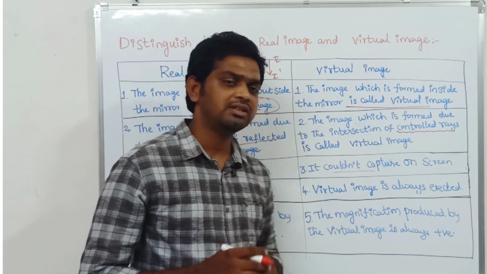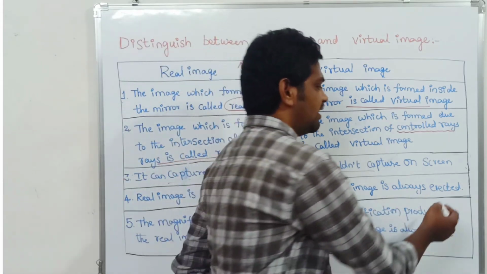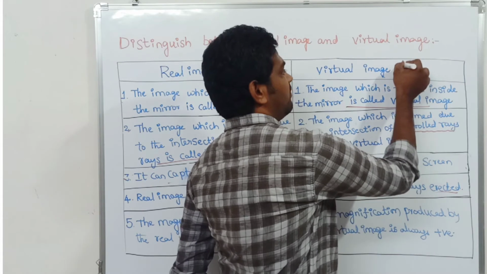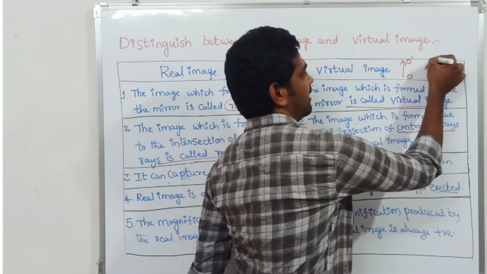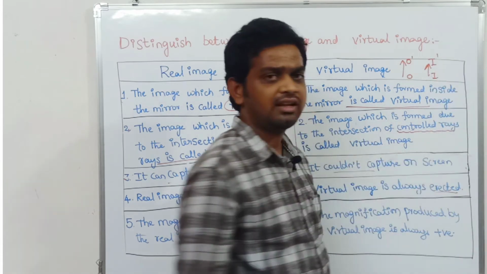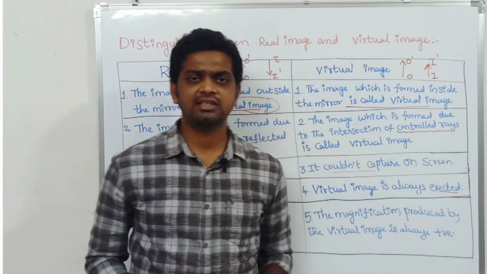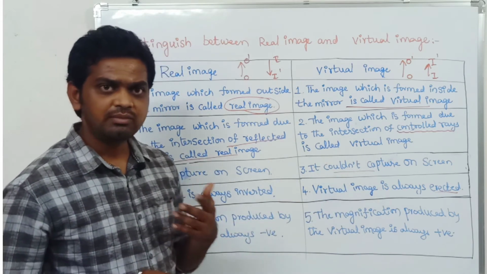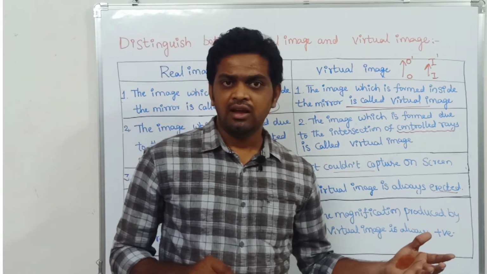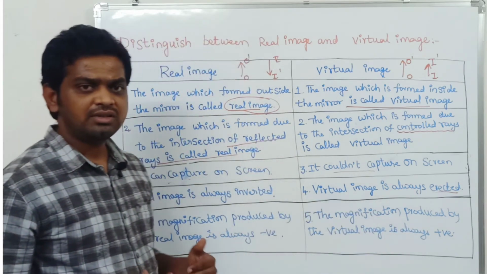Coming to the virtual image, it is always erect. So the top will appear like the top and the bottom will appear like the bottom. Clear? There is no inverted characteristic observed in the case of a virtual image. So a virtual image is always erect, and a real image is always inverted.